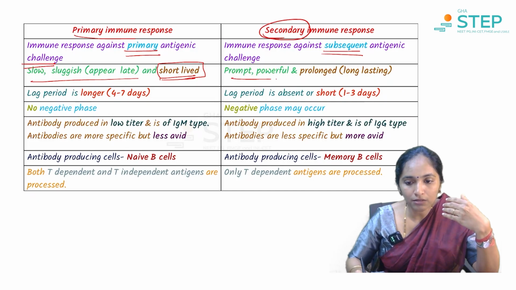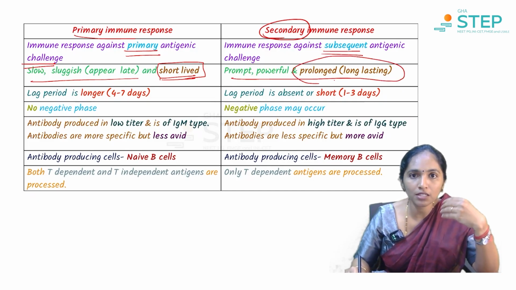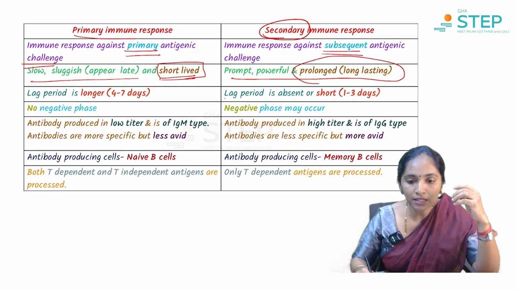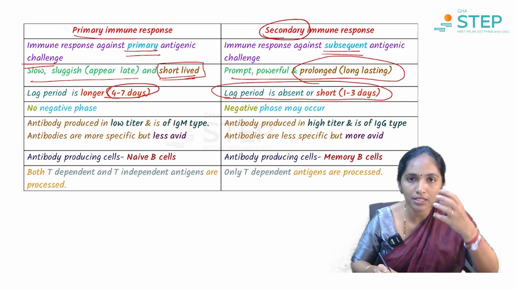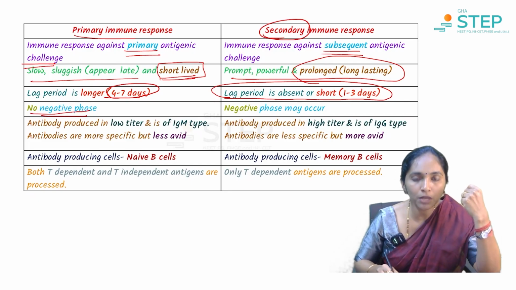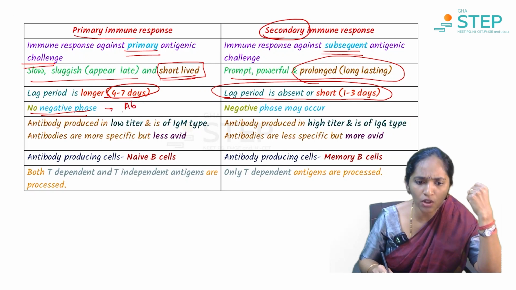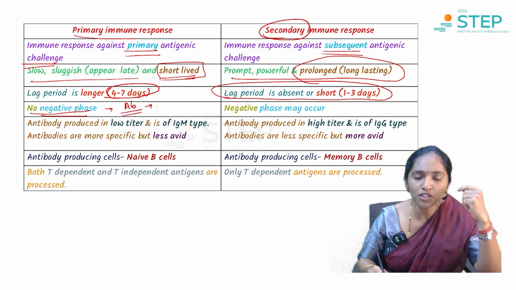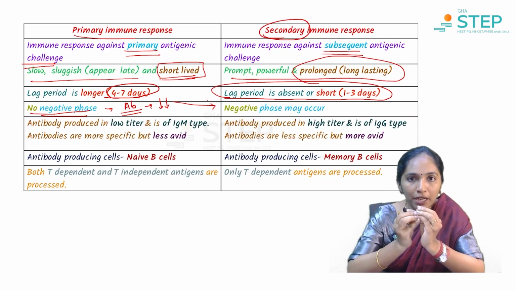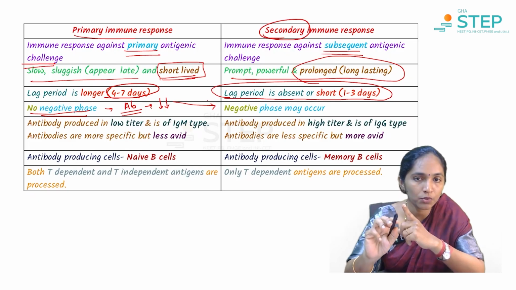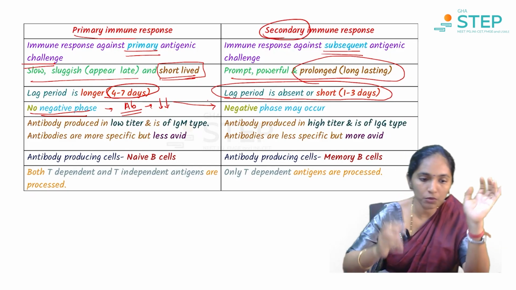So here the effect is longer, it is long lasting, it is usually prolonged, and the lag period is almost nil here, but here there is a lag period. We say that usually it takes about 5 to 6 days for the antibody to appear. Okay, and no negative phase. What do you mean by negative phase? Whatever is the level of the antibody initially, in the first few days itself it decreases in case of secondary immune response, because there is already antibody produced and this will go and bind to the antigen at the first go itself. So that is the negative phase, which happens only in the secondary immune response. It will not happen in the primary immune response.